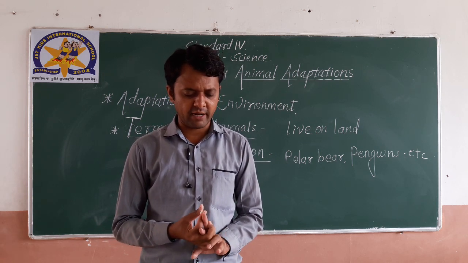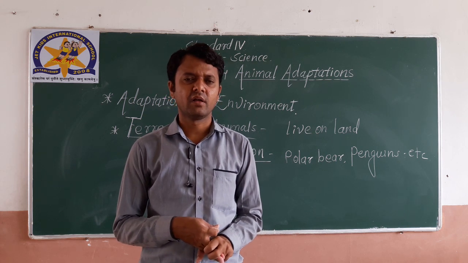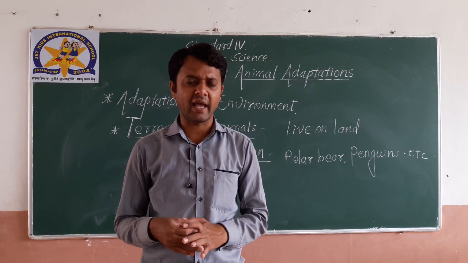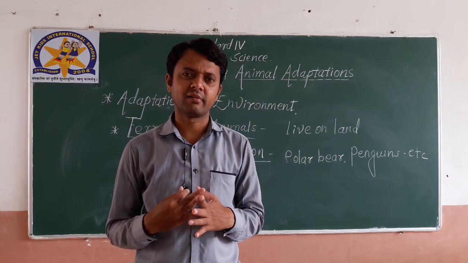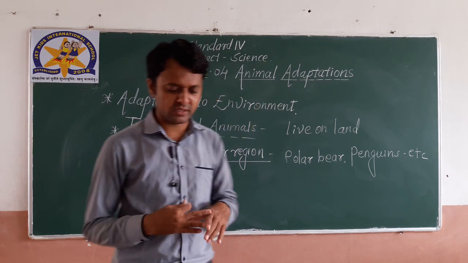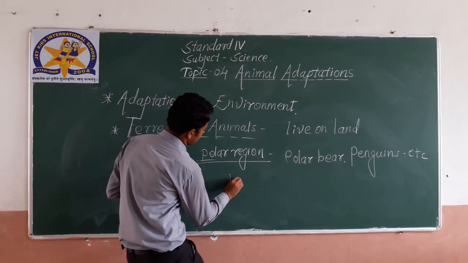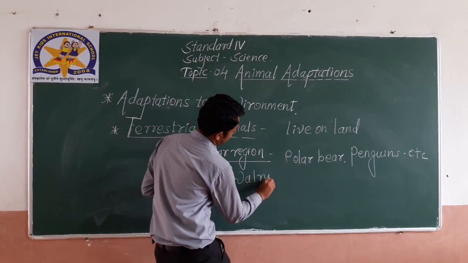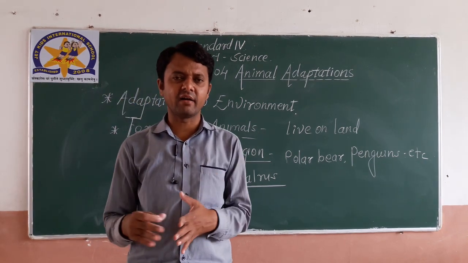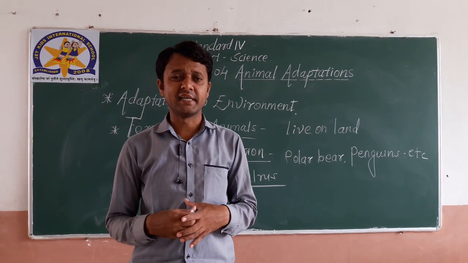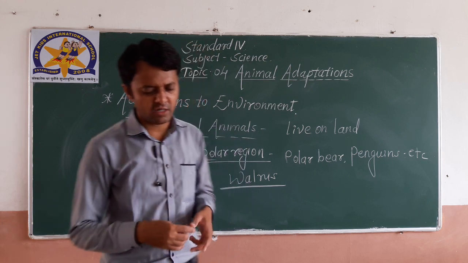Animals like polar bear and walrus also have a thick layer. Polar bear and walrus have a thick layer of fat under the skin. Animals like walrus have a thick fat layer under the skin, which is called blubber.